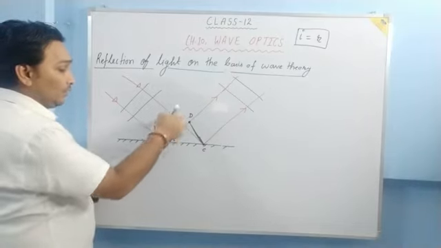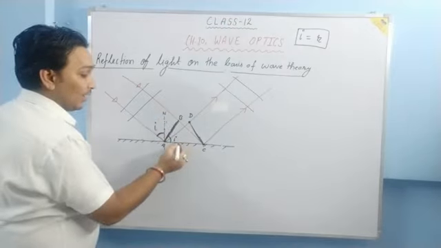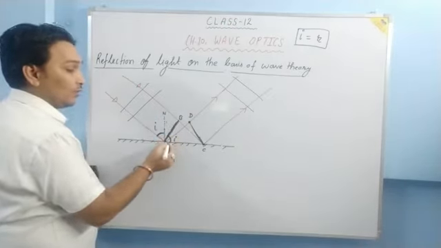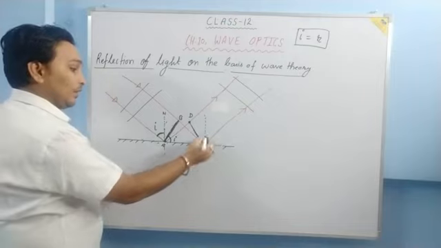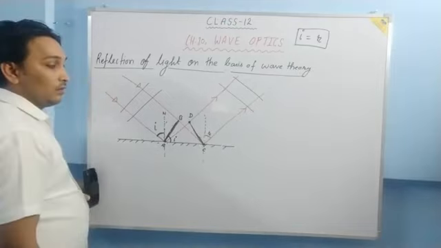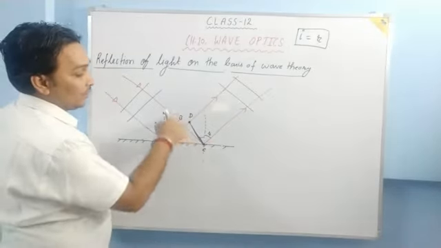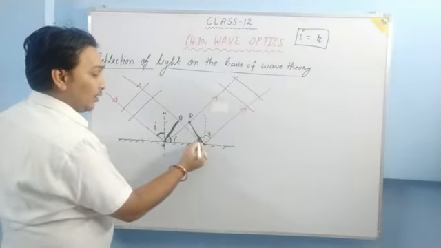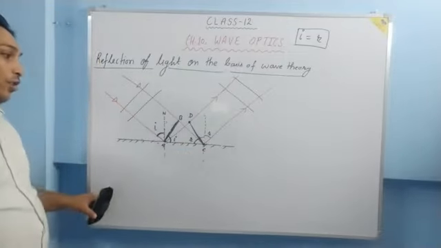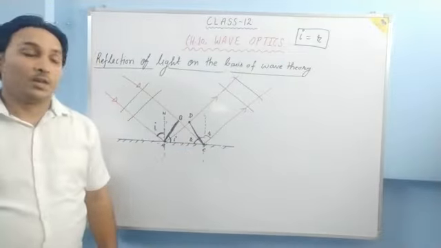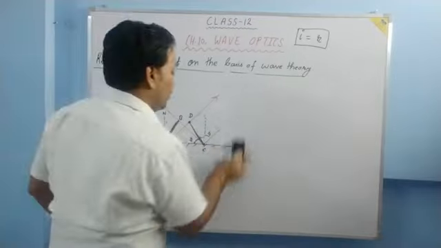It is i. Since the wavefront makes 90 degrees with the ray, this angle becomes 90 minus i. Now the normal makes 90 degrees with the plane. If this angle is 90 minus i, so this angle is going to be i only. In the same manner here also, this angle is your angle of reflection, r. If this angle is r, then this angle is going to be 90 minus r, because this is the wavefront with the ray. If this is 90 minus r, then this angle will become r only. We need to prove this i, the angle of incidence, is equal to this r, the angle of reflection. Okay, let us do it.